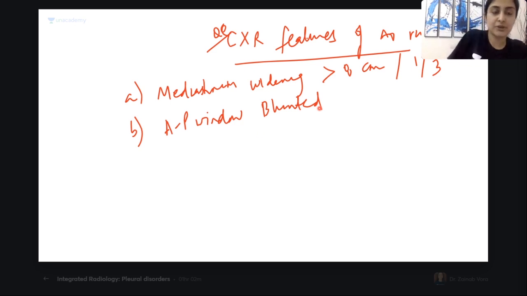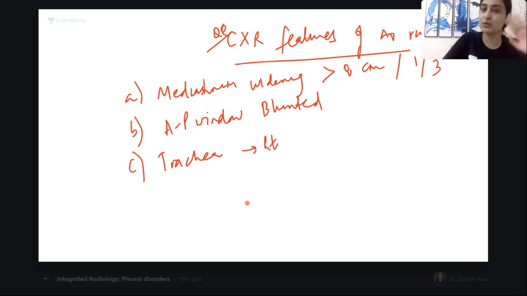What about the trachea? Where will the trachea go? Trachea will go towards the right side, or it will be pushed to the contralateral side, or the right side in this case. What about the right mainstem bronchus? Right mainstem bronchus elevated or depressed? Yes, very good. Right mainstem bronchus will be elevated.